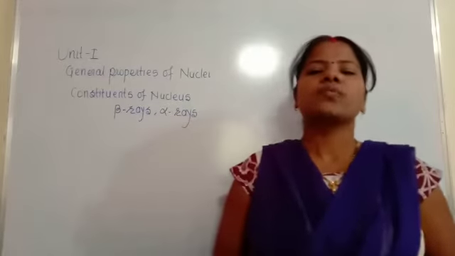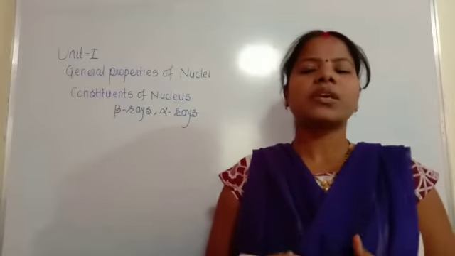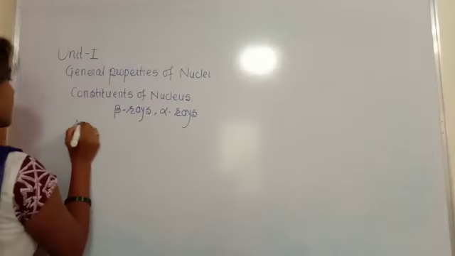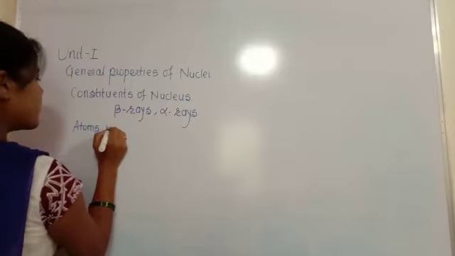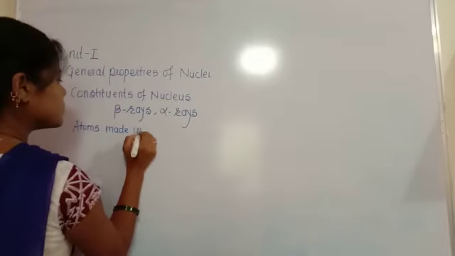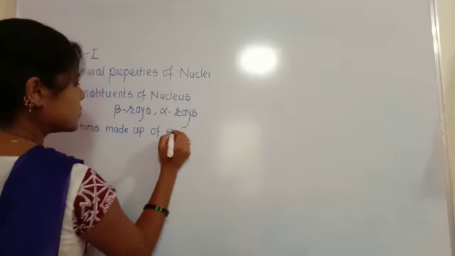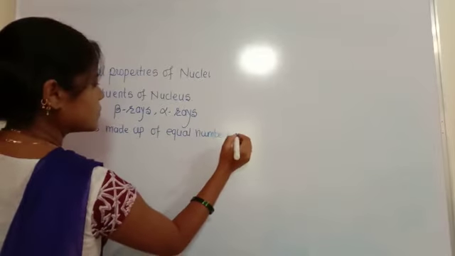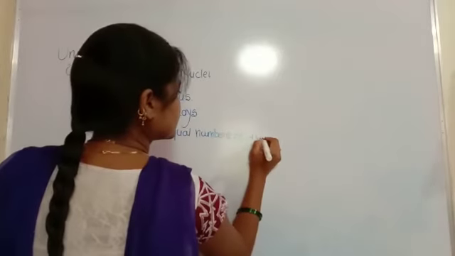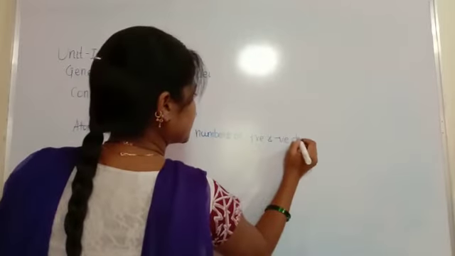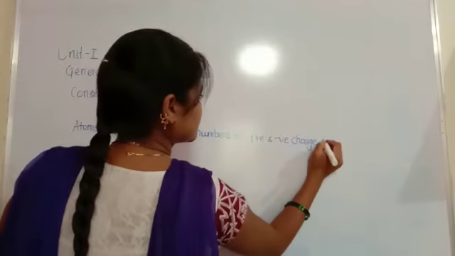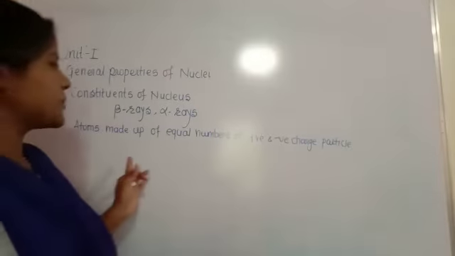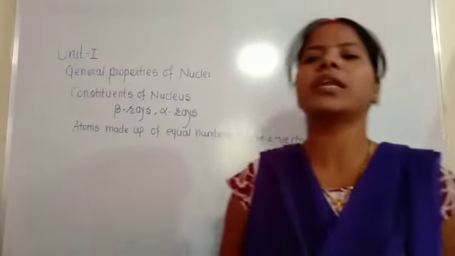So hence it was assumed that the atoms are made up of equal numbers of positive and negative charged particles. Okay, so this is all about the atoms. Atoms are made up of equal numbers of positive and negative charges.